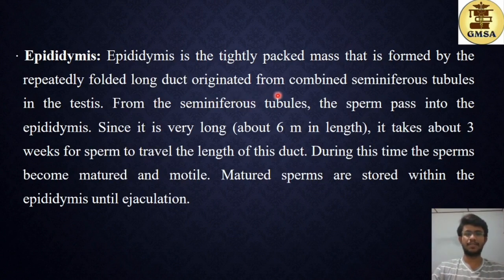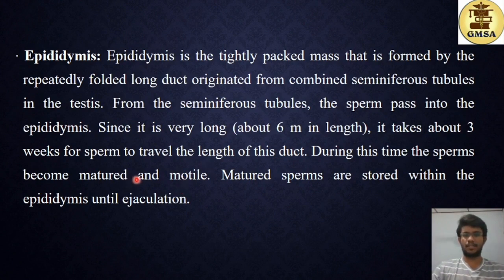It is about 6 meters in length, and it takes about 3 weeks for a sperm to travel the length of this duct. During this time, the sperm becomes mature and motile.